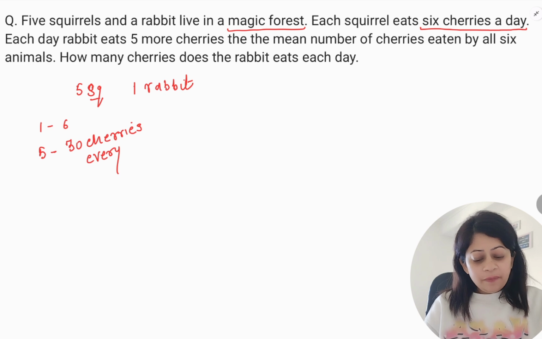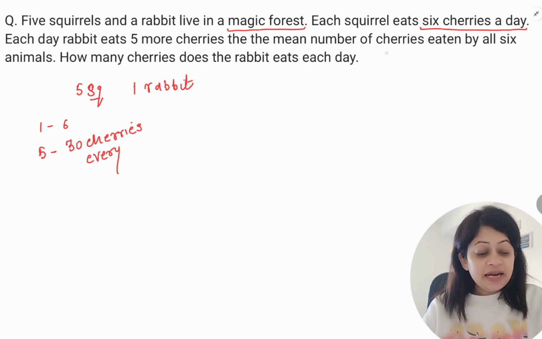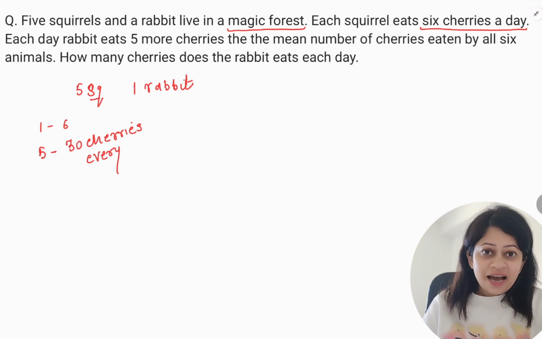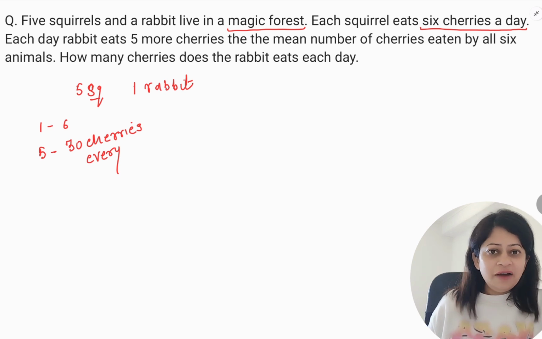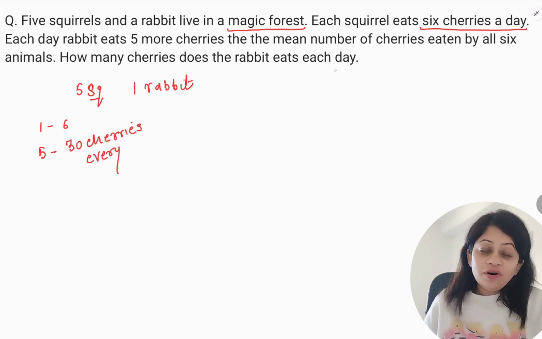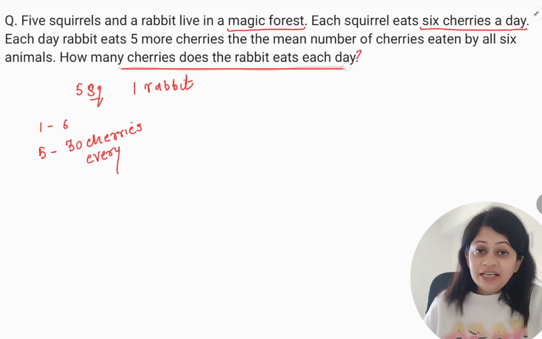Each rabbit eats 5 more cherries than the mean number of cherries eaten by all 6 animals. Now, this is a statement that I cannot note down as it is. I will have to figure out the mean. And how many cherries does the rabbit eat each day? I do not know, right? I need to find out this only, how many cherries the rabbit eats each day.